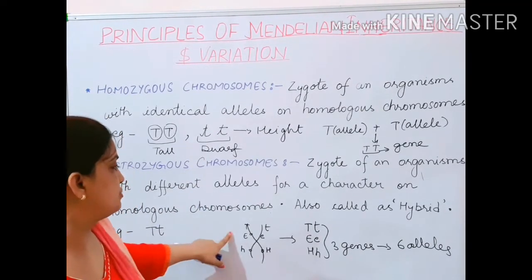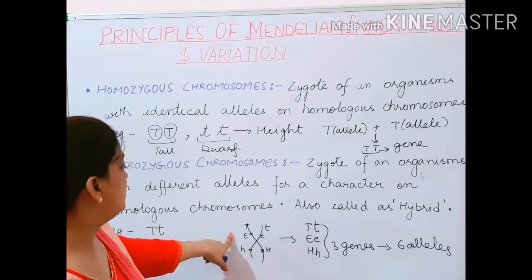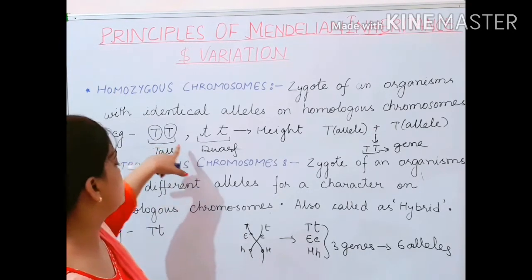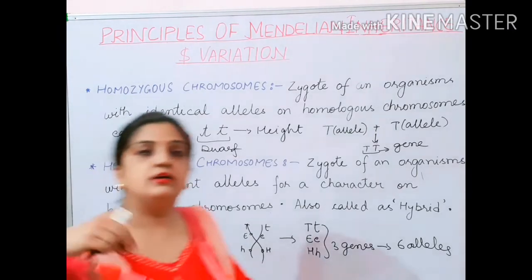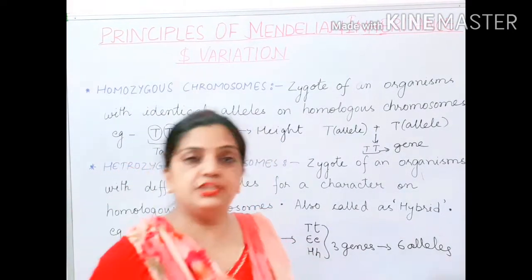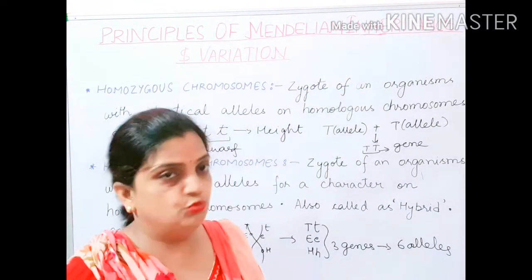Hope, children, you have understood the concept of homozygous and heterozygous. So children, this is what I wanted to explain here, that your capital T and capital T, small t, capital T, small t, this type of arrangement of genes are made on the chromosome.